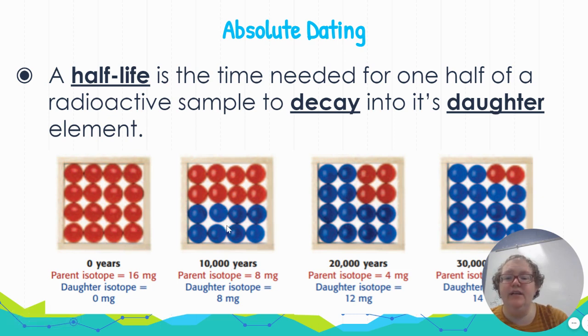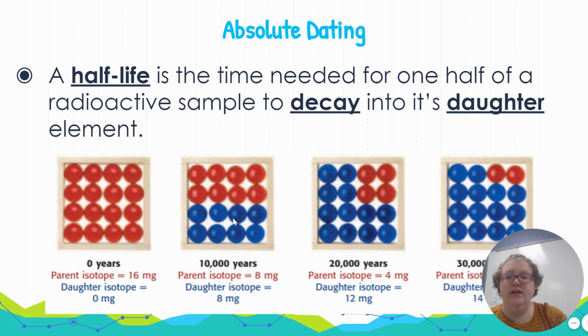In 10,000 years, half of that parent isotope is still there, but half of it has decayed into a different element called the daughter isotope. So half of 16 is 8. So 8 of it is the parent isotope, and 8 of it is the daughter isotope after one half-life, right, after 10,000 years.